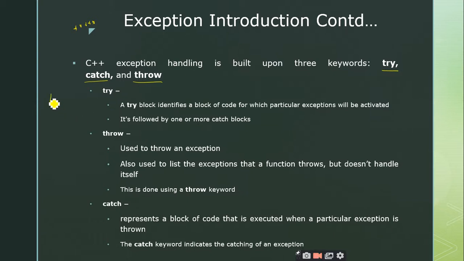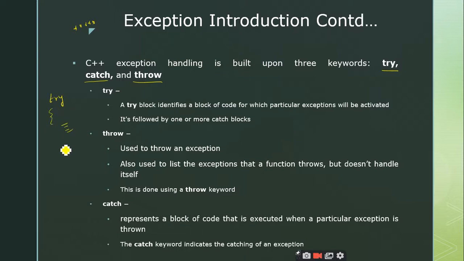For example, I use the keyword try followed by some set of statements that I am blocking. Whenever you have the concept of blocking or combining a set of statements, you should use curly braces. This you might have seen in the C programming language, right? The curly braces are used to block a set of statements.